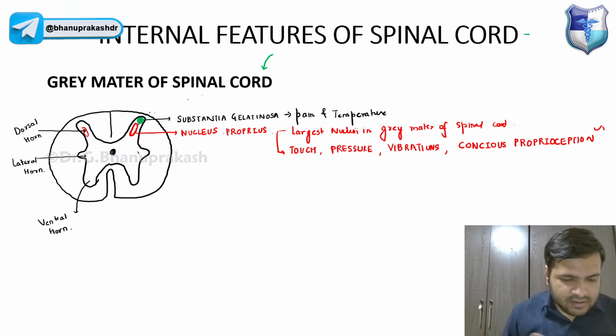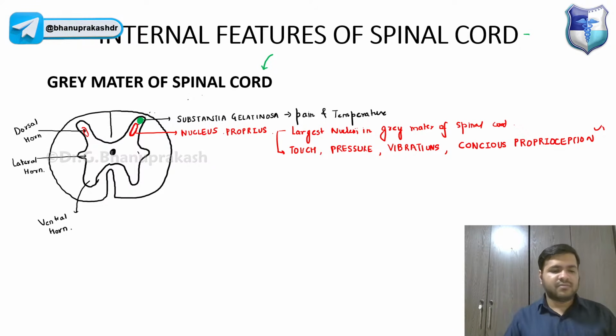So these are responsible for touch, pressure, vibrations, conscious proprioception, guys, right?